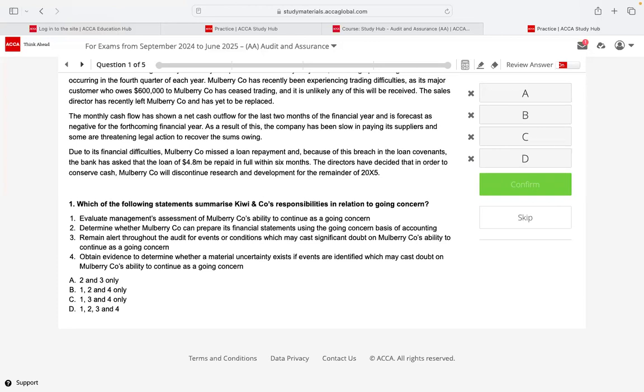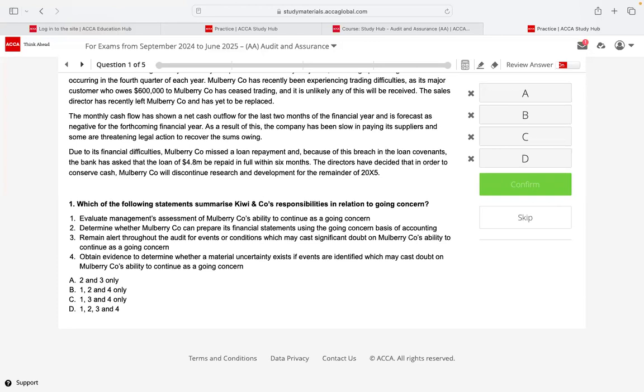If I see a going concern problem in the organization, I have to make sure the accountant is reporting. If the accountant is not reporting, then as an auditor, I should report in my audit report. If the accountant is reporting, I will modify my audit report by putting an extra paragraph, material uncertainty in terms of going concern. If the accountant is not reporting, I will give an adverse audit opinion. I would say, look, financial statements are not giving true and fair, because there's a going concern problem and you are not reporting.